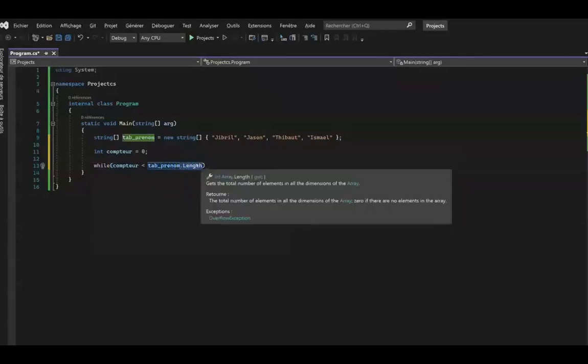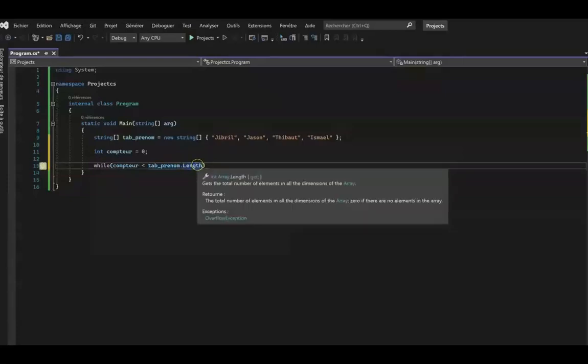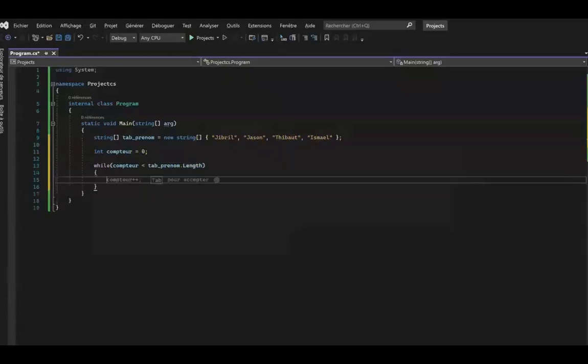Here the dot will allow us to call a function on our array, and the length function will allow us to retrieve the number of values in our array. So now we will compare a number with a number. If I translate this condition, it's like we are saying that as long as 0 is less than 4, since the counter is equal to 0 and the number of values in the array is equal to 4, then we will open the braces and put instructions to display each value of the array.